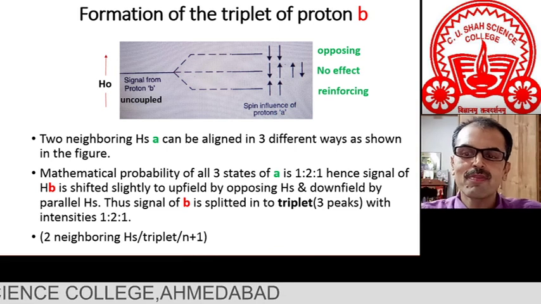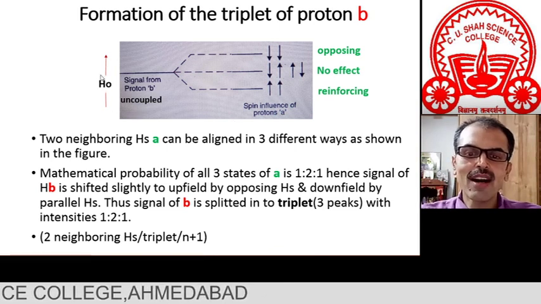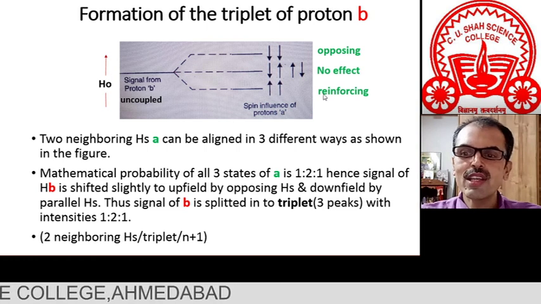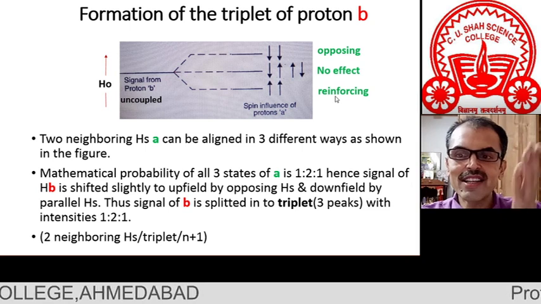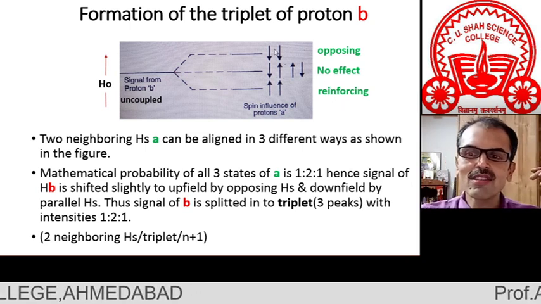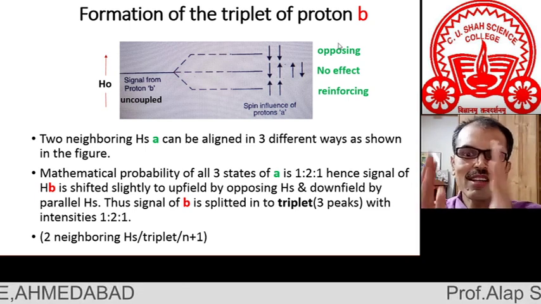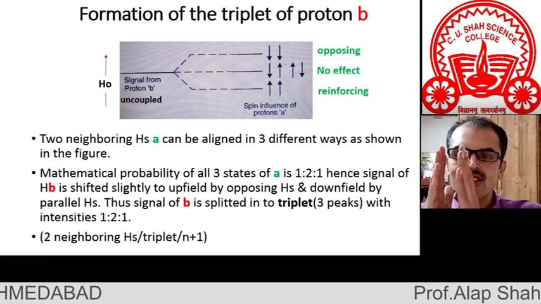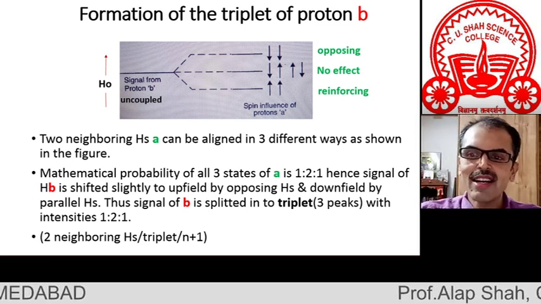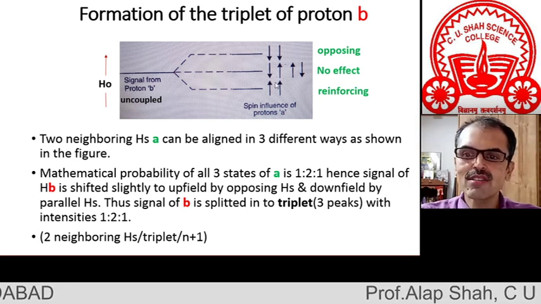So all these spin combinations, as they are parallel to H0, would reinforce. For them, the magnetic field experienced would slightly increase. These combinations against H0 would oppose, and that's why the signal will slightly shift into the upfield or the shielded side, and these two spin orientations have a neutral effect.